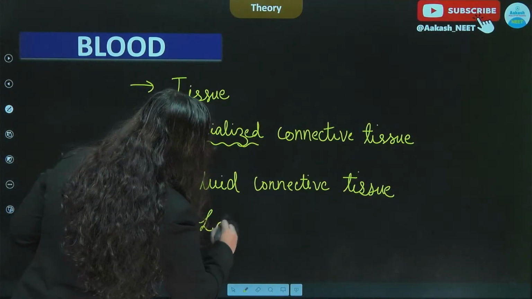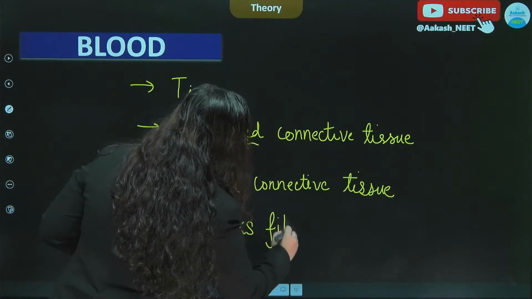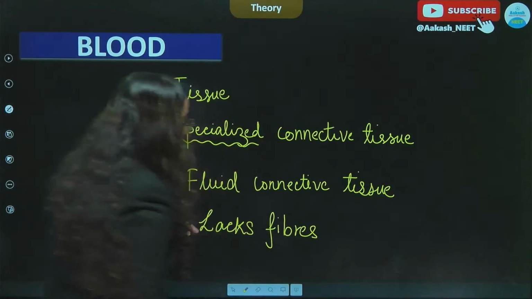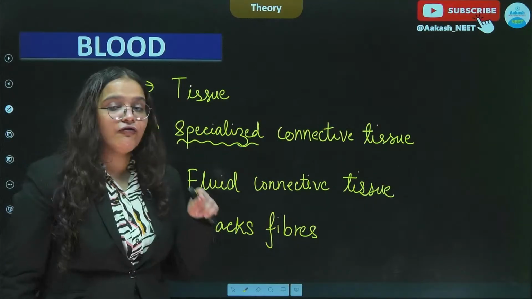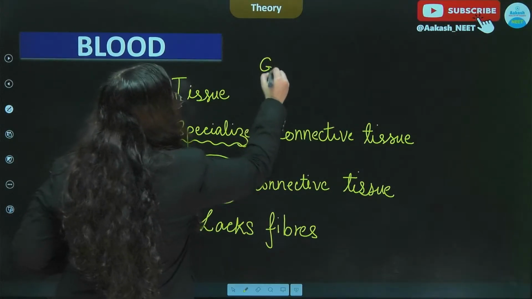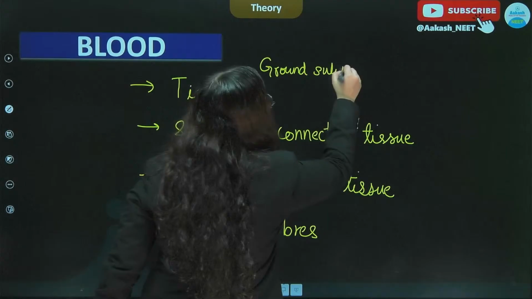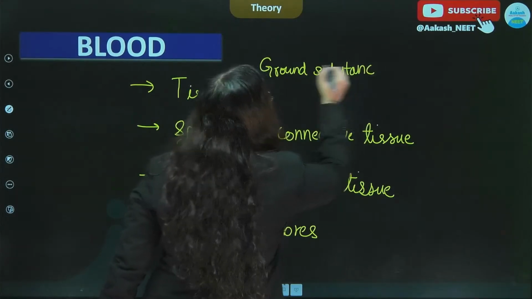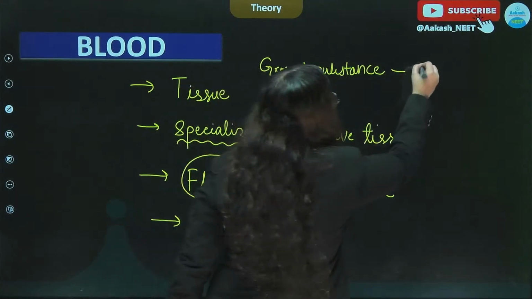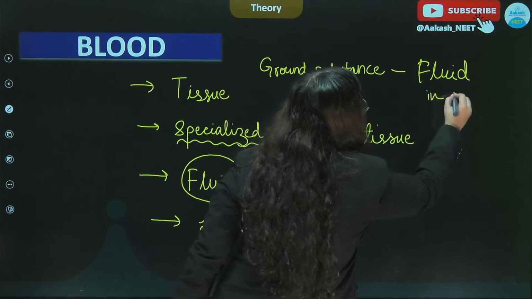So it lacks fibers, and that is the very reason it is said to be a fluid connective tissue, because the ground substance of blood is fluid in nature.